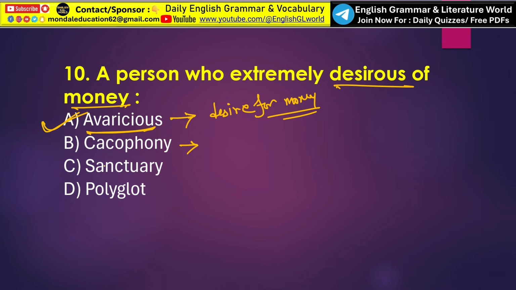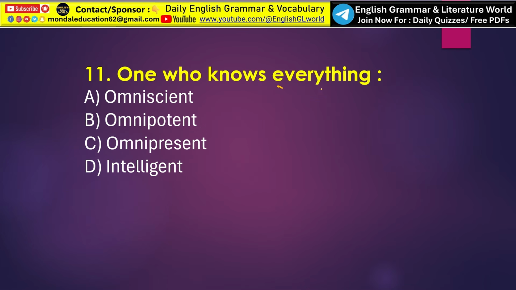And what is sanctuary? A sanctuary is a safe place. Sanctuary means safe place. Okay, place where people or animals are protected. That is called sanctuary. Next, one who knows everything. So here correct answer is option A, that is omniscient. An omniscient person is someone who knows everything or possesses complete knowledge.